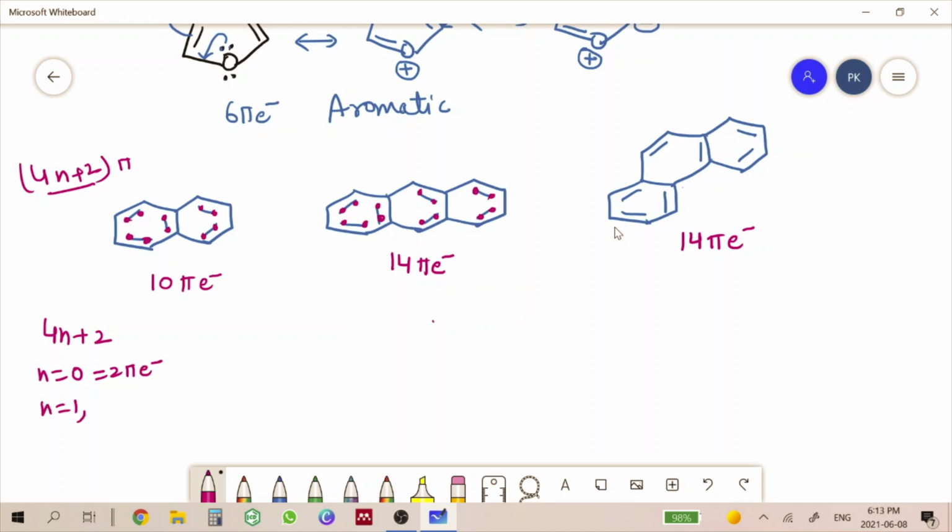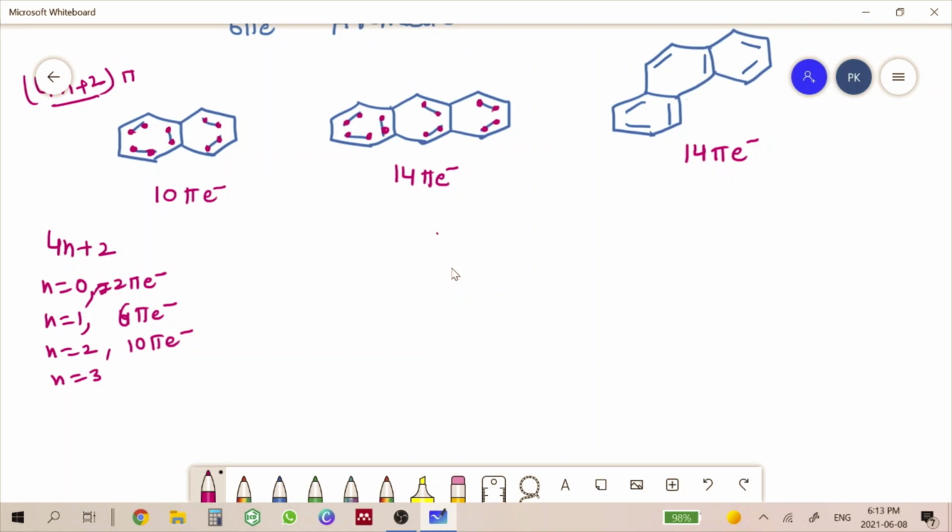If n is equal to 1, then it was 6 pi electron. If n is equal to 2, then we should have 4 times 2 is 8, plus 2, 10 pi electrons. If n is equal to 3, then we should have 14 pi electrons.